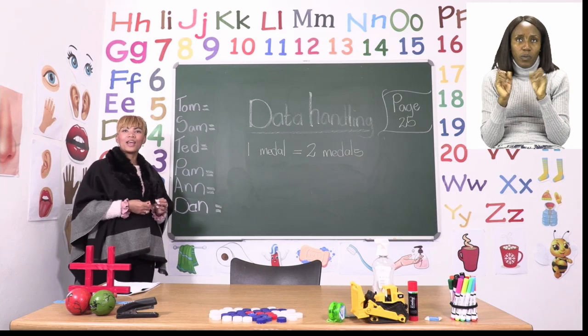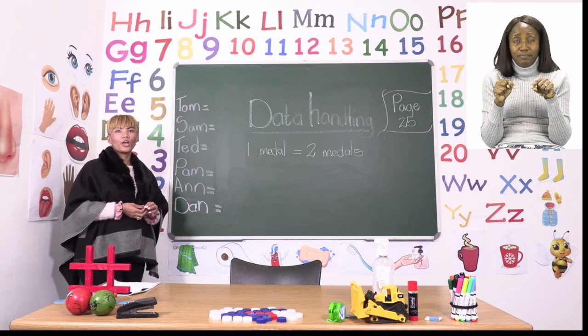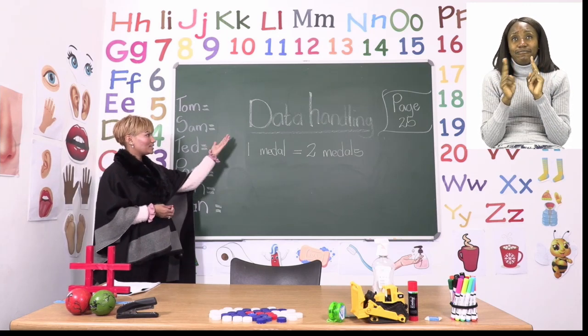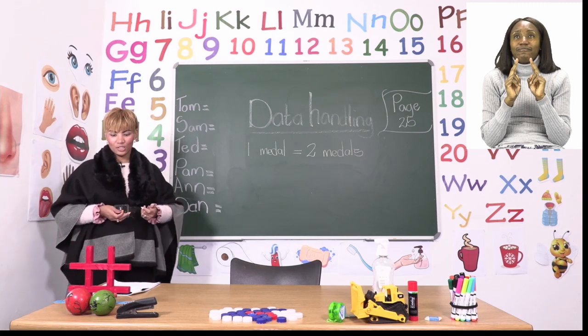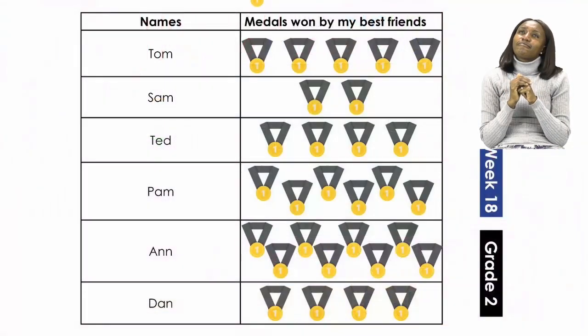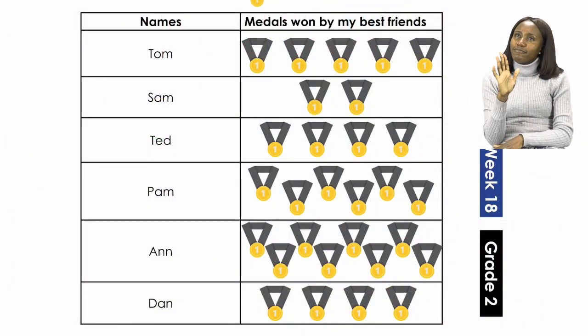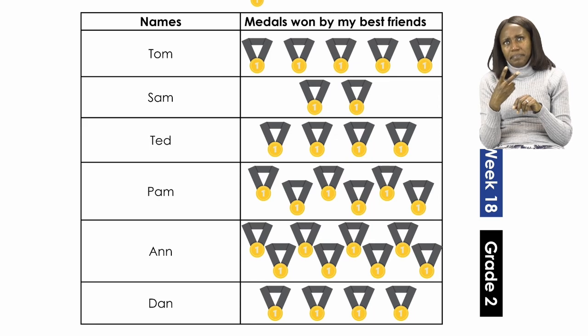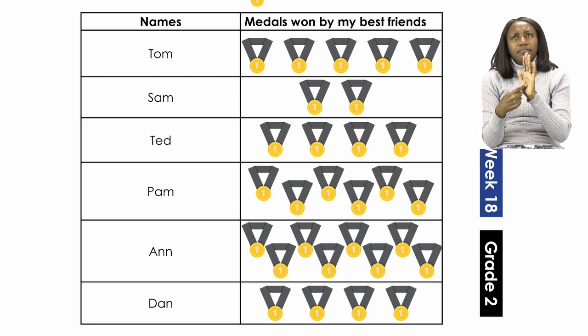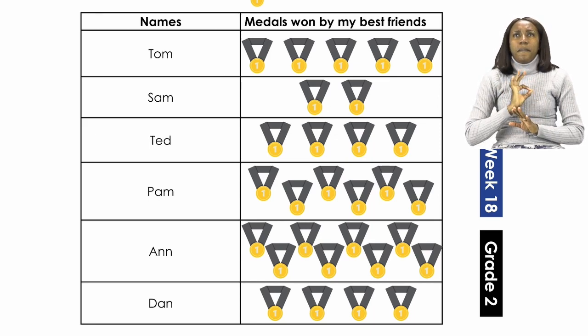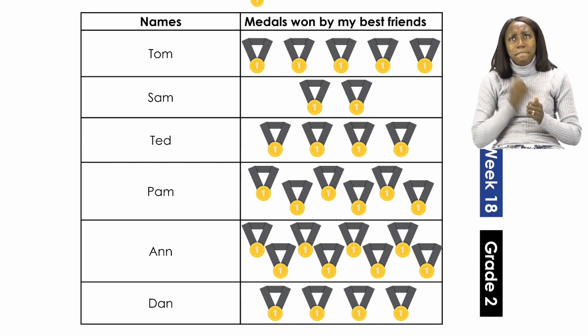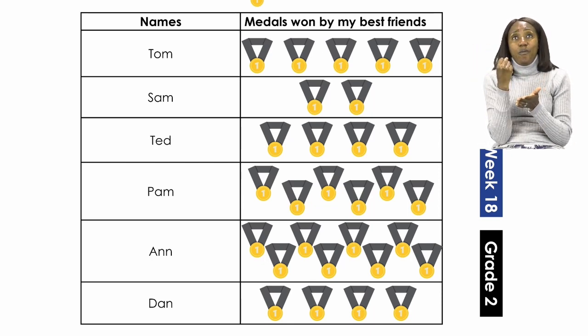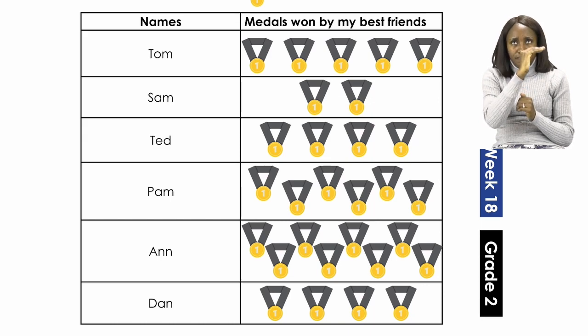Right, so in the next part of our lesson, we are going to talk about data handling. Let's quickly go to page 25 in our booklets. Data handling, it says there, here are the number of medals my 6 best friends won. So all these pictures of medals that you see there were won by your best friends.